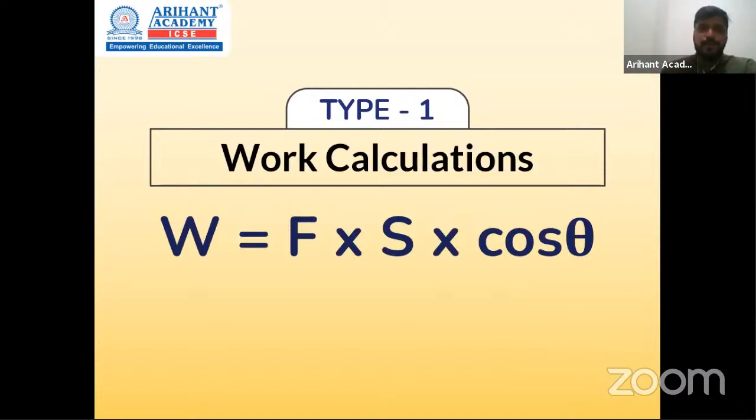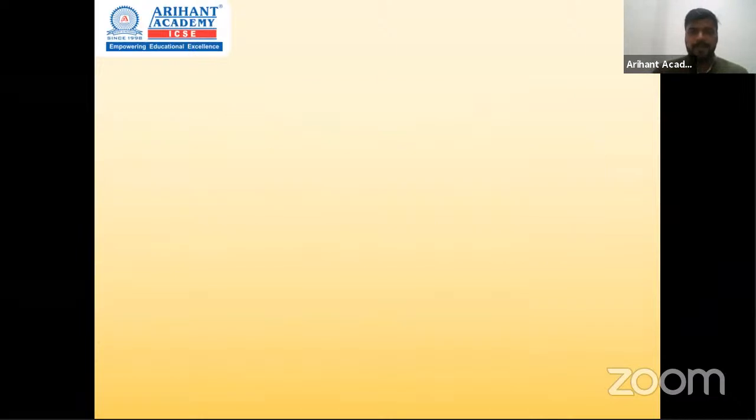So type 1 is based on work calculation, which is F s cos theta. So please remember this one thing: cos theta आपको सिर्फ तब यूज करना है when there is an angle difference between force and displacement. जब तक force और displacement के बीच में कोई भी angle difference नहीं हो, then the work done remains F into S. So let's begin.